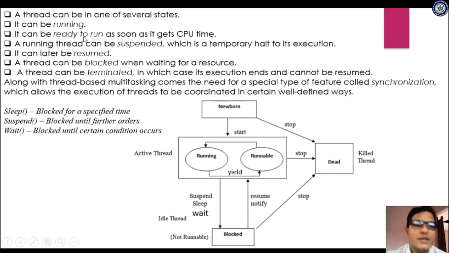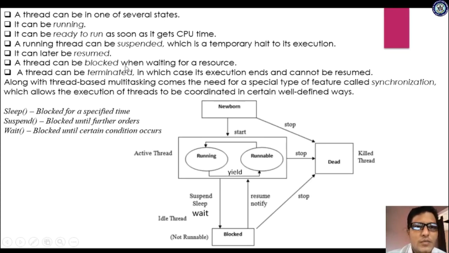Let us see here. A thread can be running. It can be ready to run as soon as the CPU gets time, so it is runnable. It is waiting, ready to run, and once the CPU is available, it starts. Next, a running thread can be suspended, which is a temporary halt. Suspended means the running thread can be temporarily stopped in its execution. It can be resumed later. Resume means you can start the stopped thread.